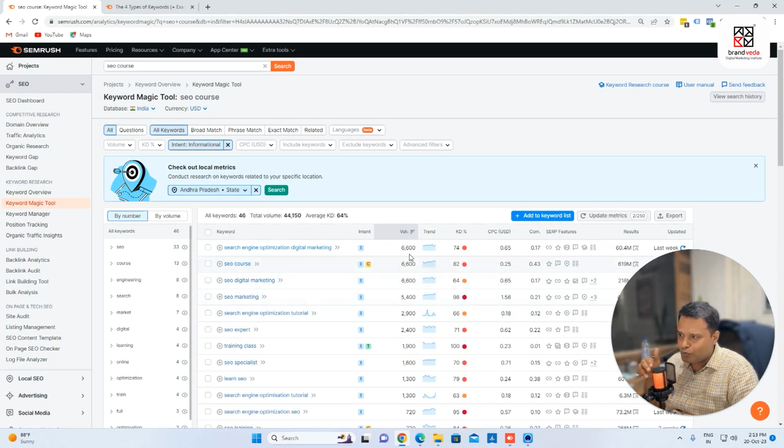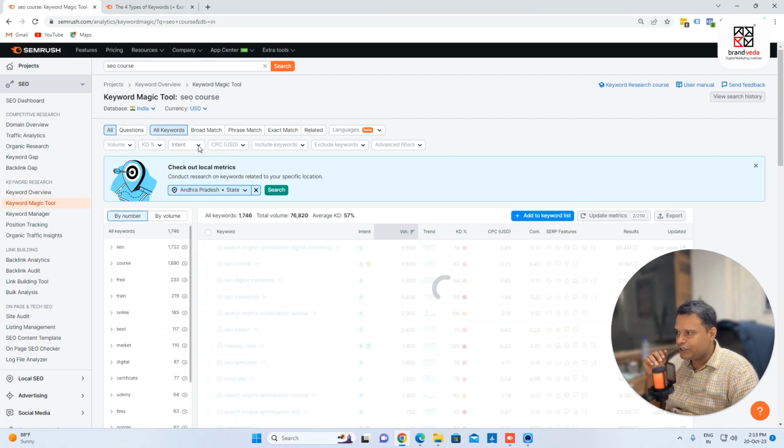And you can see that this is volume, monthly volume. The average number of monthly searches for a given keyword over a 12-month period. This is an average. So for me, informational are very important. Keep this in mind, because a lot of search queries happening on Google is informational.